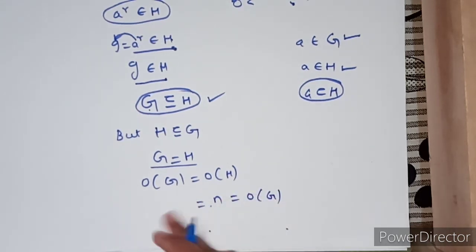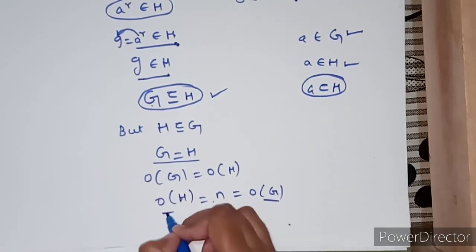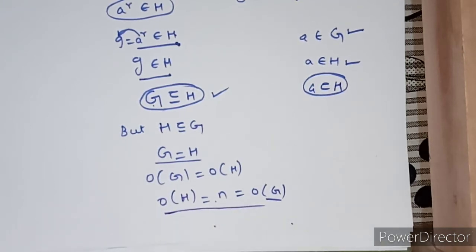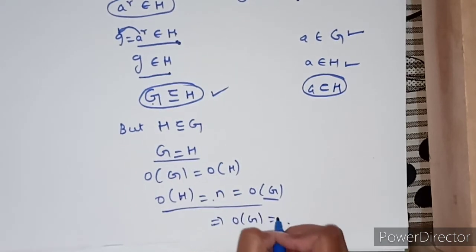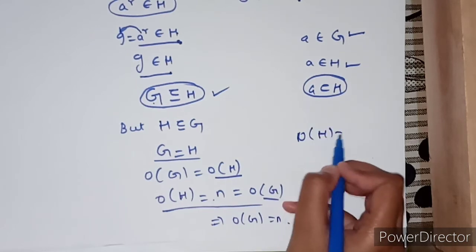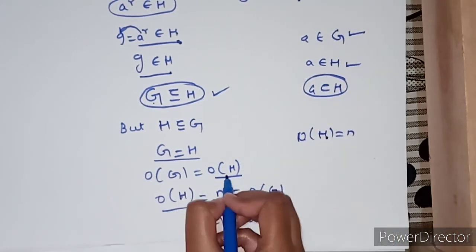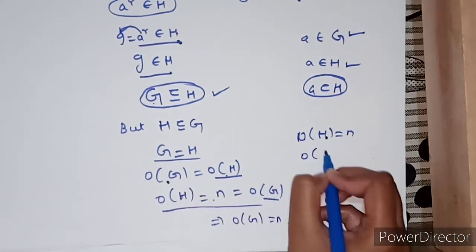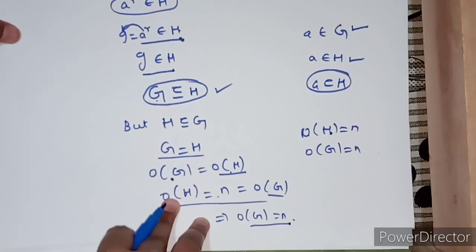So order of H is equals to order of G. This implies order of G is n, right? But n is what?